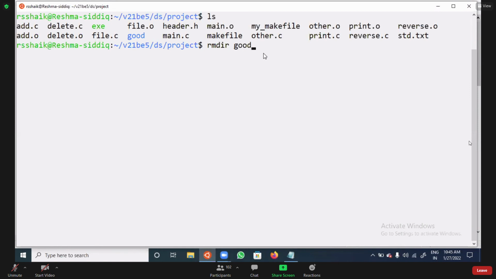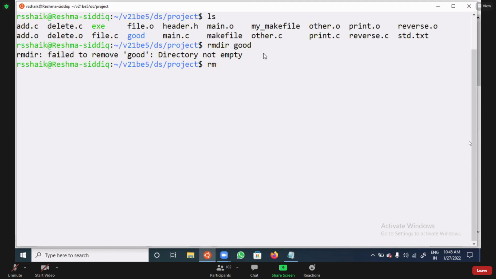If I write it, it shows an error: failed to remove good, directory not empty. This directory is not empty, that's why. First you need to delete the files one by one. If one file is there, you can delete it, but if 1000 files are there, what can you do?